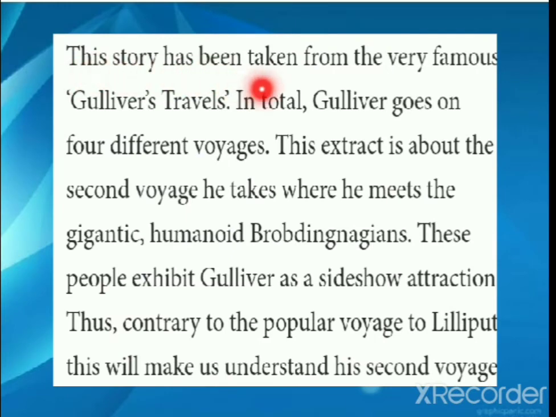This story has been taken from the very famous Gulliver's Travels. In total, Gulliver goes on 4 different voyages. Voyages means his travels. This extract is about the second voyage he takes, where he meets the gigantic humanoid Brobdingnagians. Yes, you can call them gigantics, giant people. Okay, how do you pronounce this? Gigantic humanoid